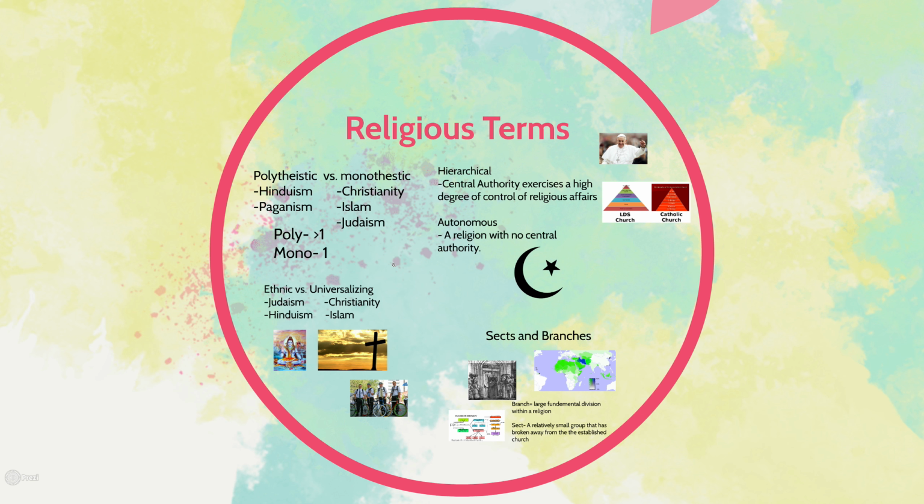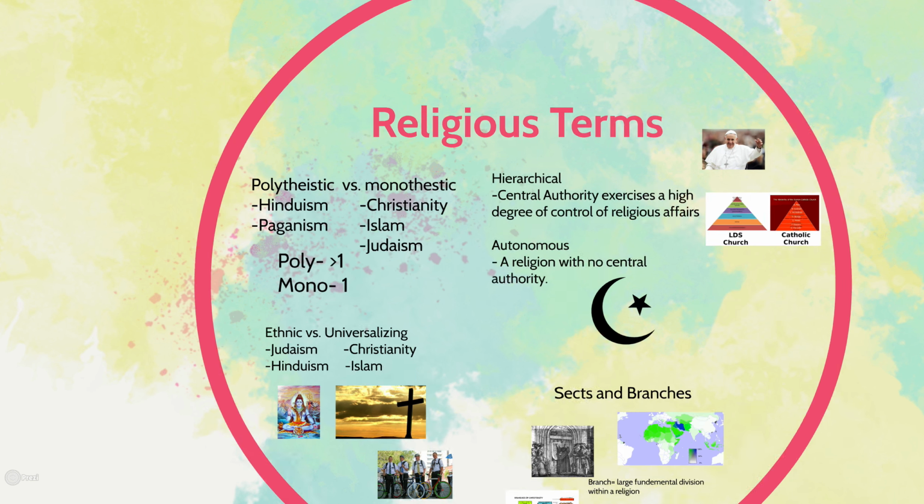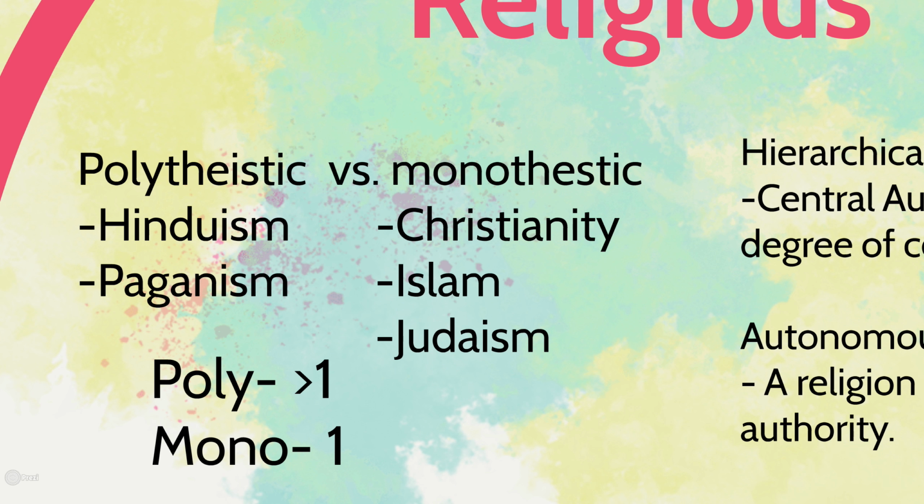So I know these are a lot of terms, but they're really simple to understand once you just go over them for a second. So a polytheistic religion is a religion that believes in more than one God, whereas a monotheistic religion is a religion that believes in one God. An example of polytheistic religion is Hinduism and paganism. And the three main monotheistic religions are Christianity, Islam, and Judaism.